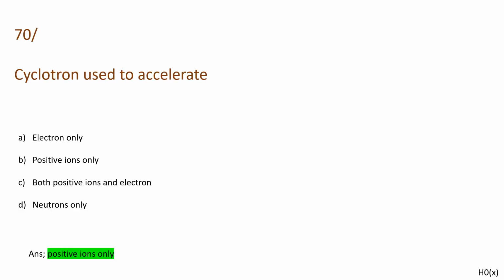Then the last question of this session, that is, a cyclotron is used to accelerate, and the options are electrons only, positive ions only, both positive ions and electrons, and neutrons only, and the answer will be positive ions only.